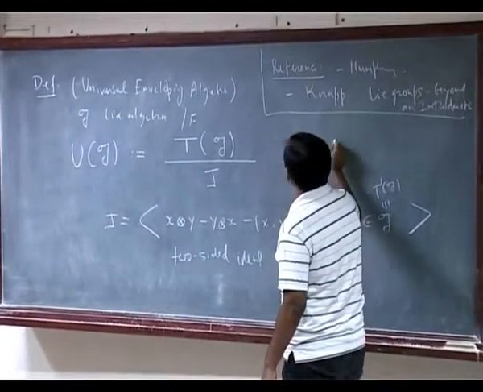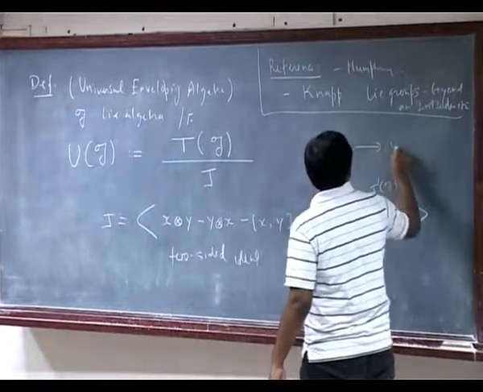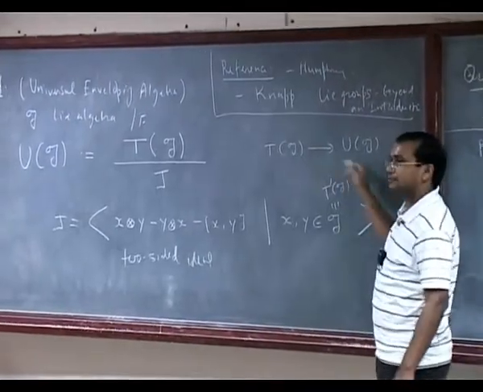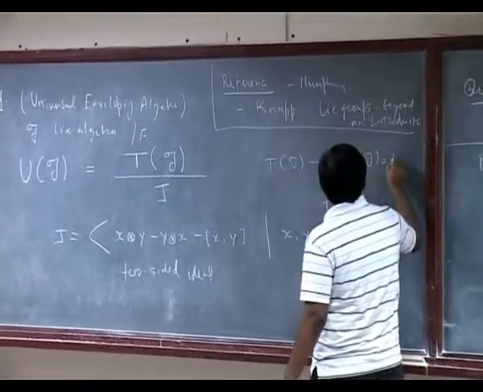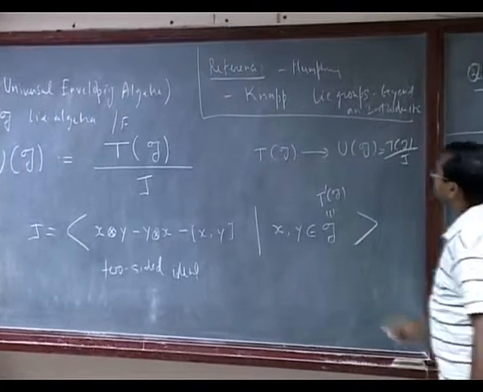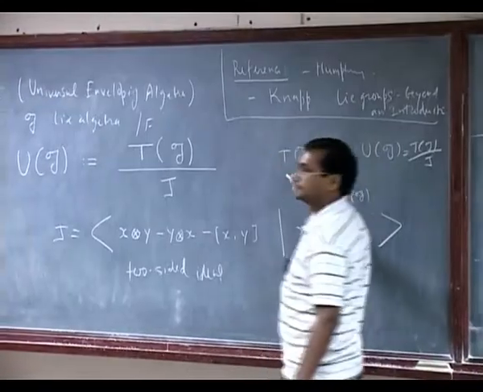So I have actually a surjective map from TG to UG, the natural quotient map, because it's nothing but TG mod J, and there is an injective map from G to TG.